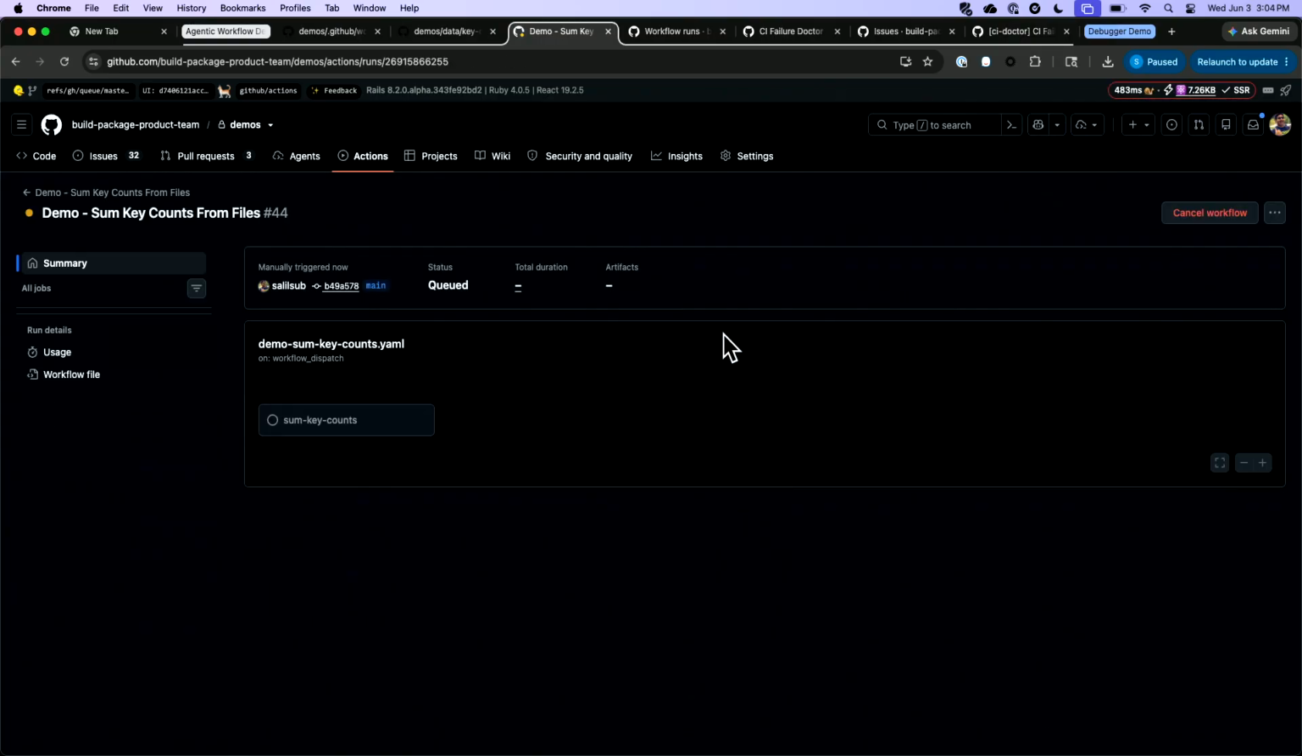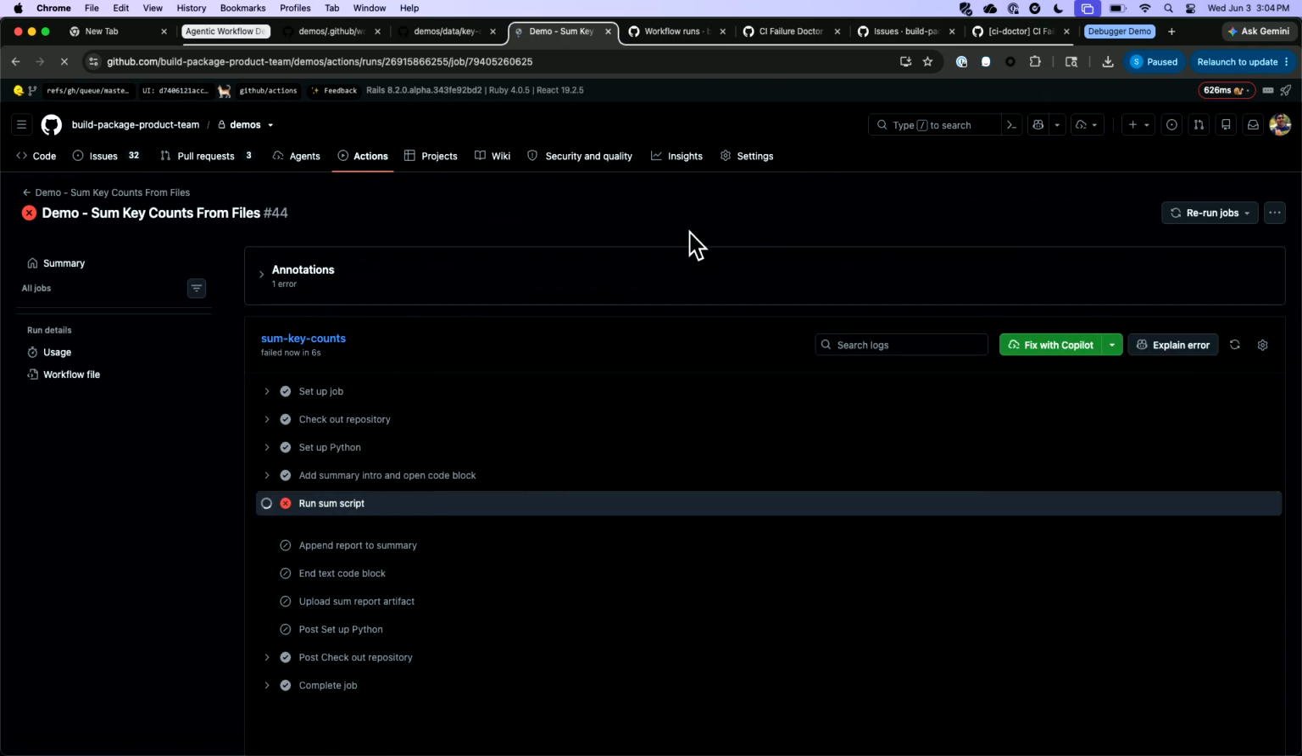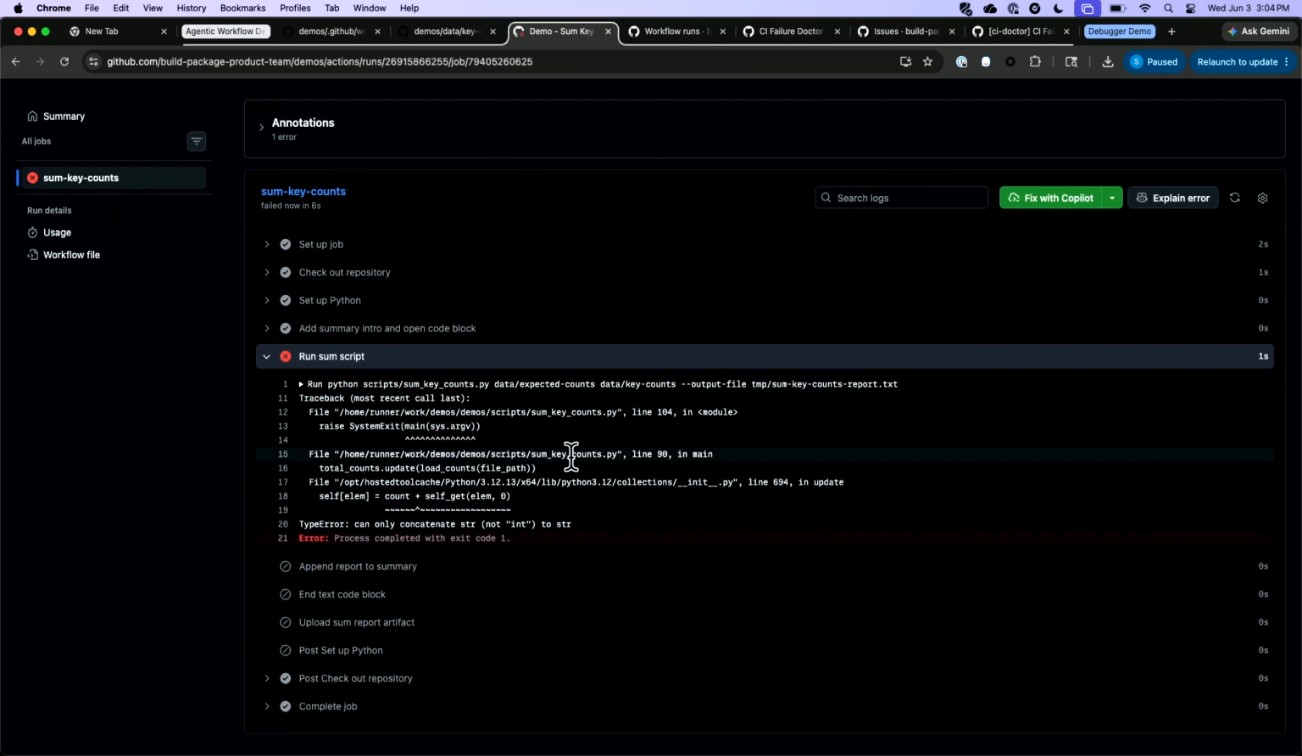So we're looking at basically any typical actions workflow right now. This is just a standard actions workflow. But I'm going to show you how an agentic workflow can help you diagnose and debug it quickly. Perfect. So if you look, this workflow has failed. And if I dig into it a little bit, I'm going to see something in my Python script has failed. Something weird has happened. Cannot concatenate string and int.